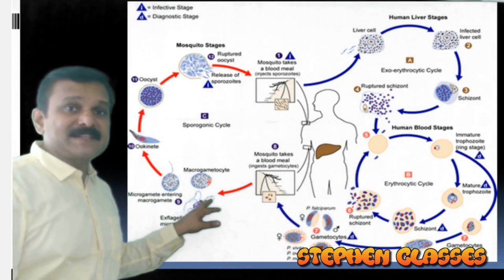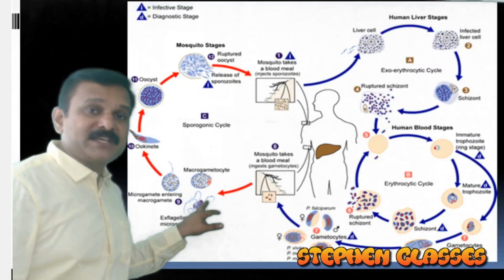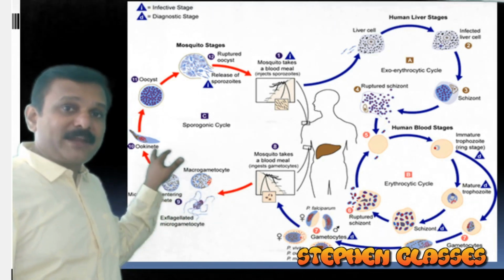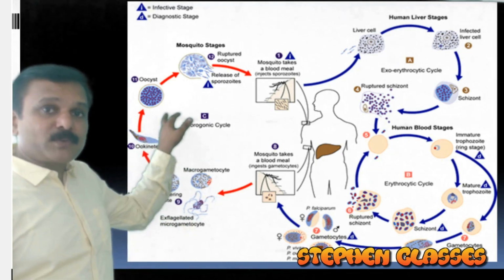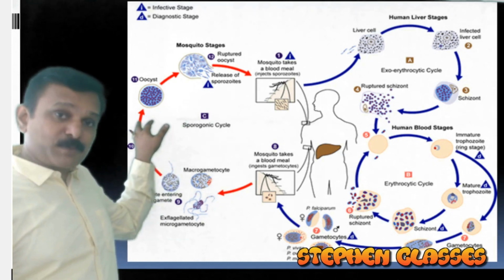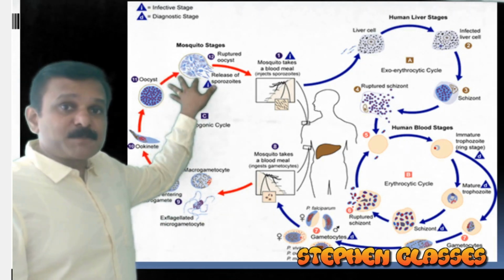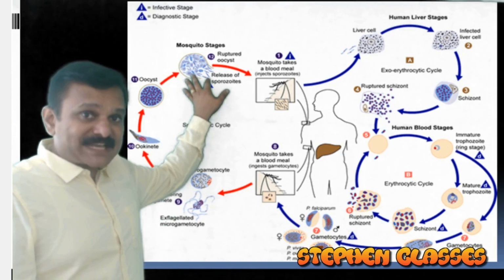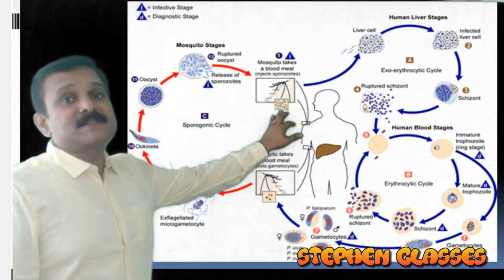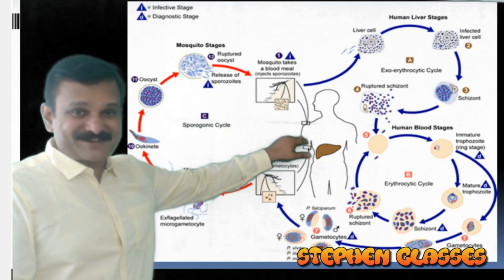So in this slide you can see the sexual reproduction happening within the mosquito. That will result in the zygote, and the zygote further develops into an ookinete. The ookinete will further form an oocyst, and the oocyst divides into a set of sporozoites, and they will migrate into the salivary gland. And again, if that infected mosquito bites a person, these sporozoites will enter into that healthy person, and that healthy person becomes infected, right?